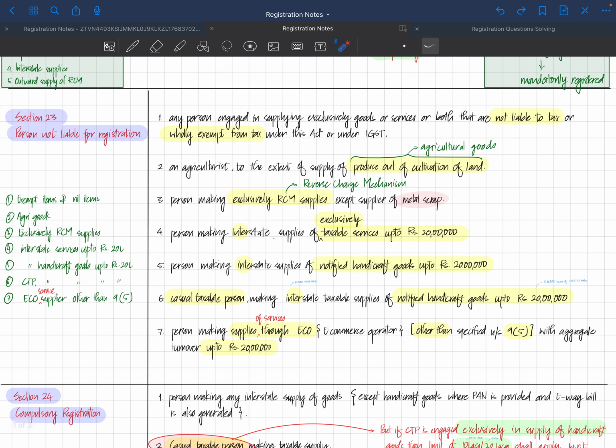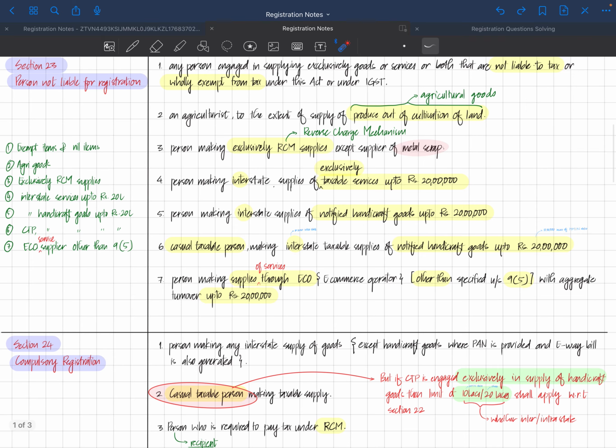Another trick or point to be noted: in exams, please do not write RCM only, although it is said to be acceptable. At least once you should write reverse charge mechanism, and in the subsequent parts you can mention it as RCM, because they can cancel the marks. If possible, write reverse charge mechanism everywhere. If it's not possible, write reverse charge mechanism in the first provision, and in the subsequent analysis you can write it as RCM.